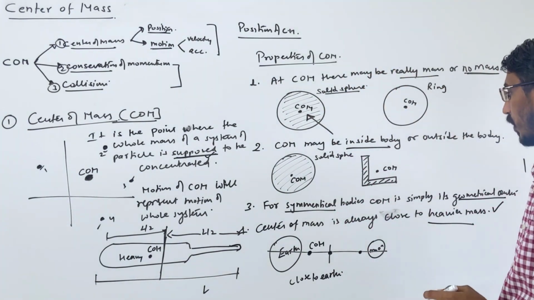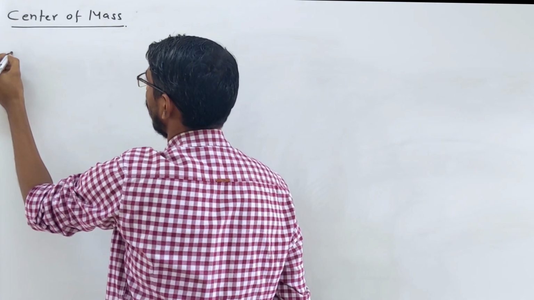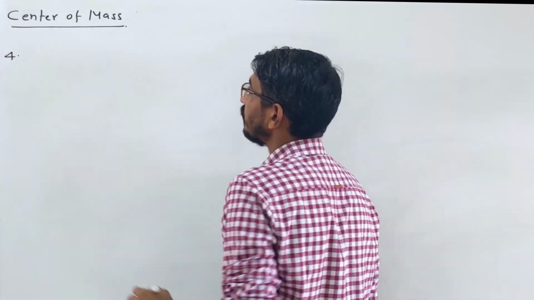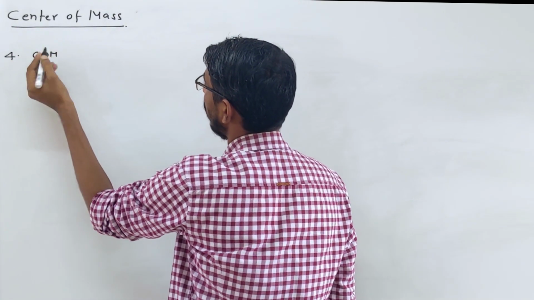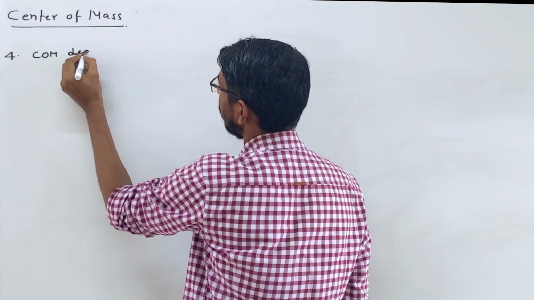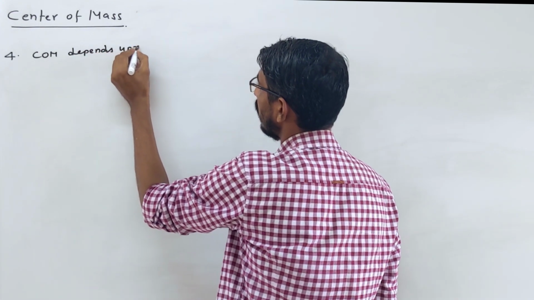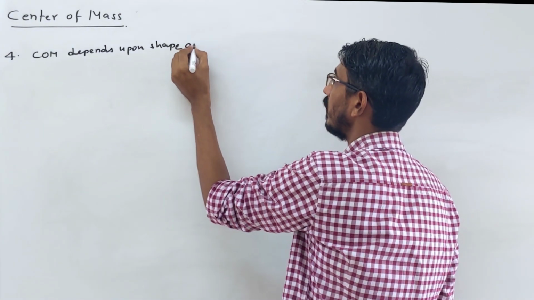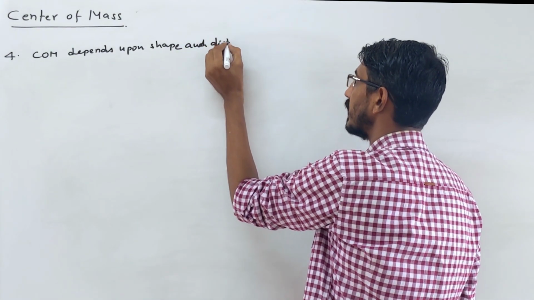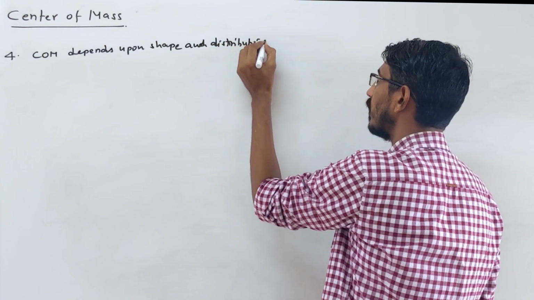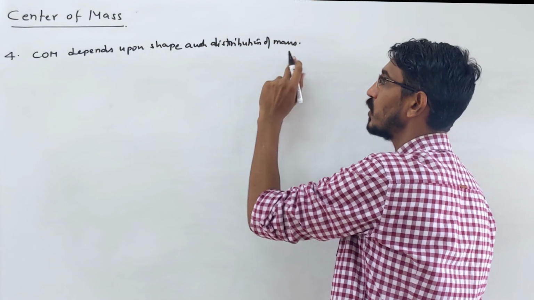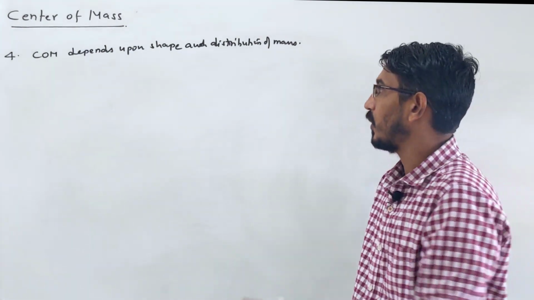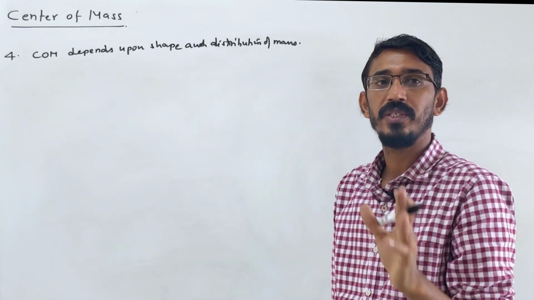Let's talk about a few more properties. Fourth property we are talking about now; three properties we have already learned. The COM also depends upon the shape of the body and the distribution of masses. This property we will understand better when we solve problems on this, so I will not explain it here, just remember it for right now. We will talk about a lot of problems, how it depends upon shape and distribution of the masses.